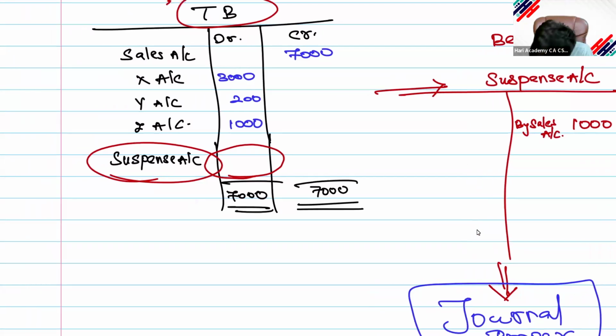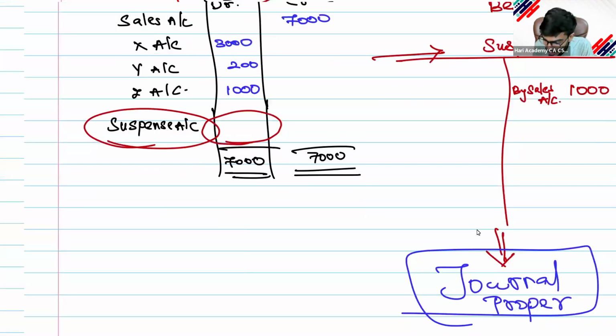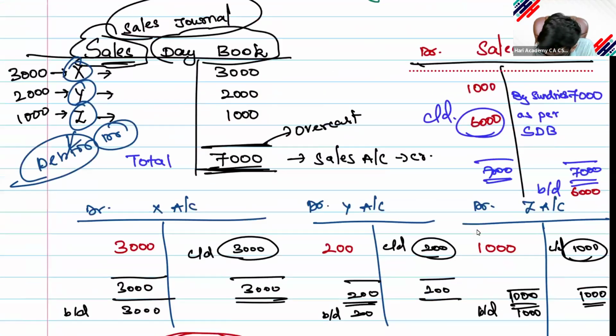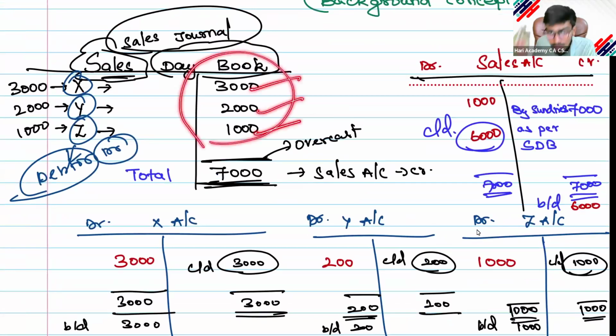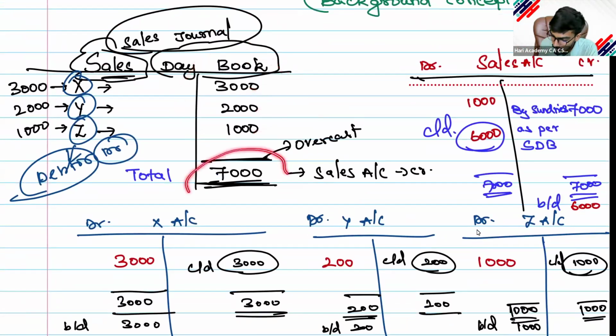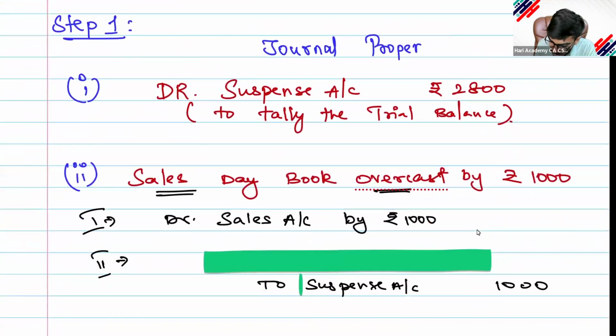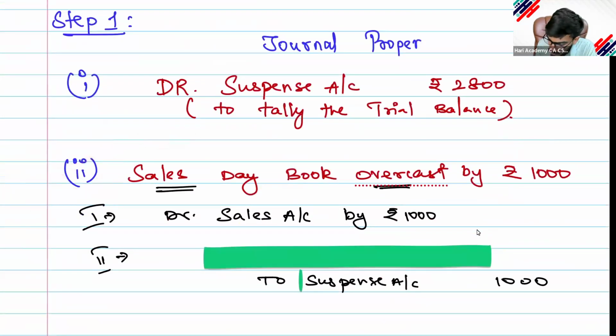Okay, listen to this. You should write suspense account. Wait, don't put the value. In the actual process, you should not put the value yet. Before that, there is a background process. Now we are in the processing. Now we are deeply analyzing it. In this entire discussion, 3,000, 2,000, 1,000, only 6,000 should come. I have committed a mistake, 7,000, so I pass the journal proper to rectify it.